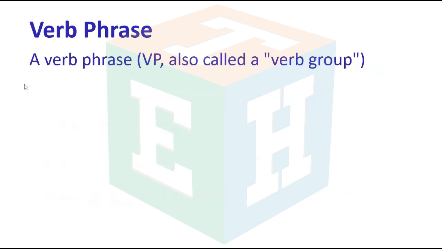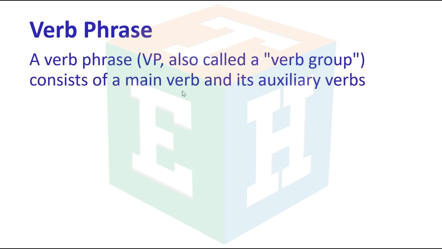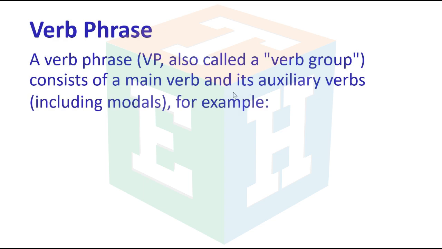Verb phrase. A verb phrase, also called a verb group, consists of a main verb and its auxiliary verbs, including modals.